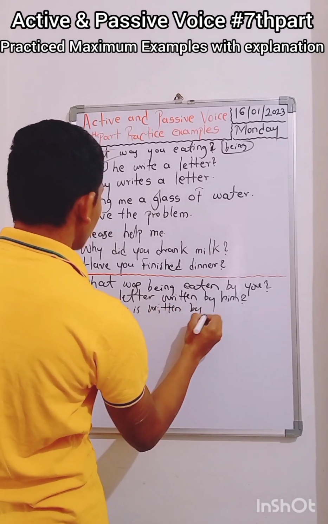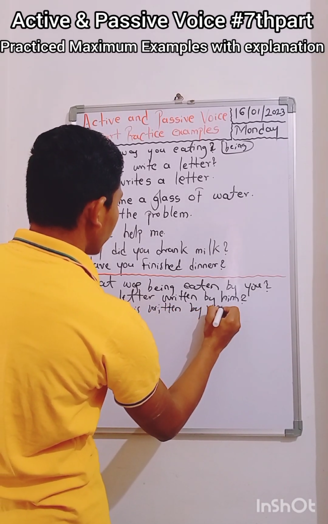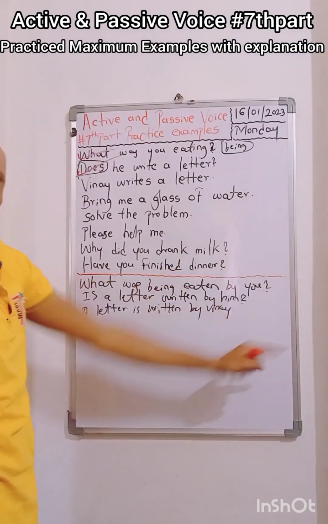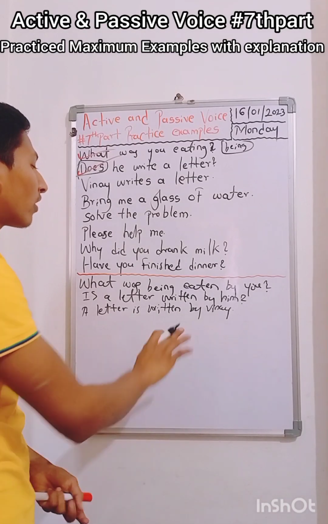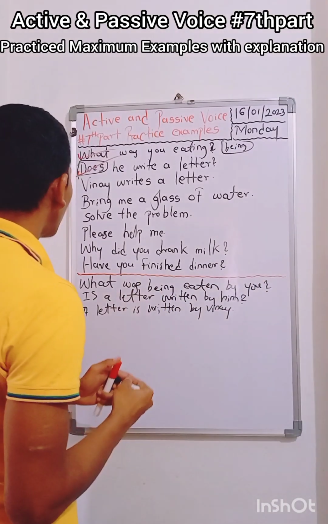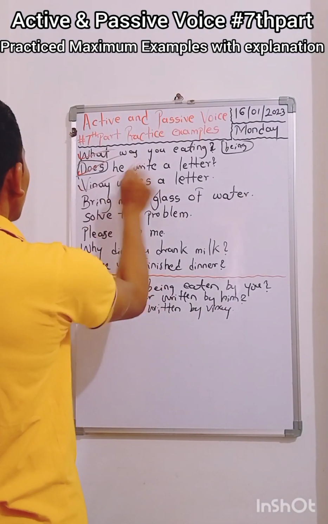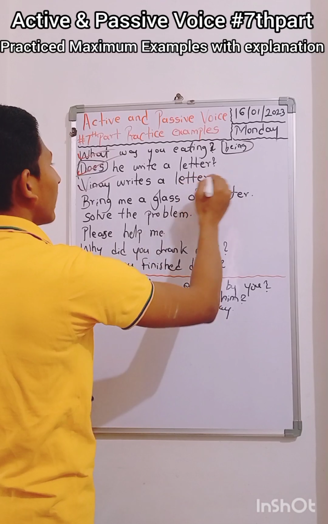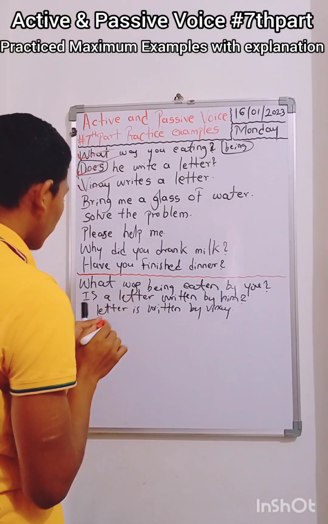Written by, not "him", we have to add Vinay, because this is a proper noun. A proper noun should be written as it is; you should not skip it or replace it with any other pronoun. That's the rule that we have to follow. So now, till now we finished interrogative WH, interrogative yes/no, and this assertive we transformed.